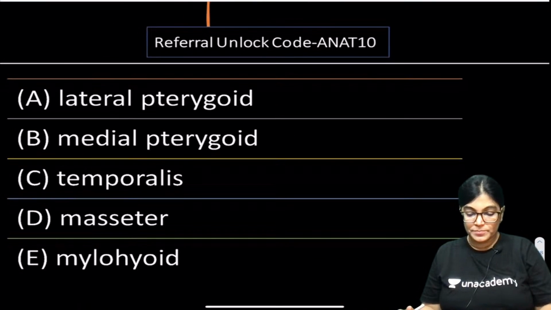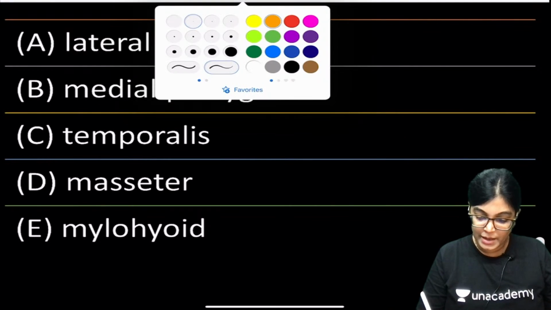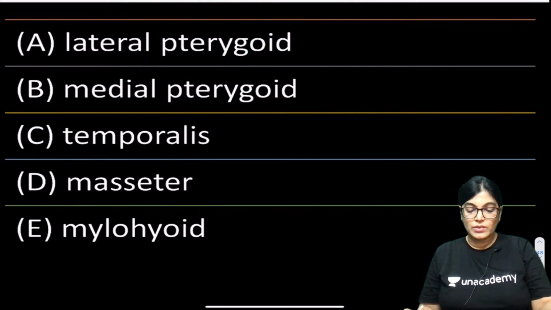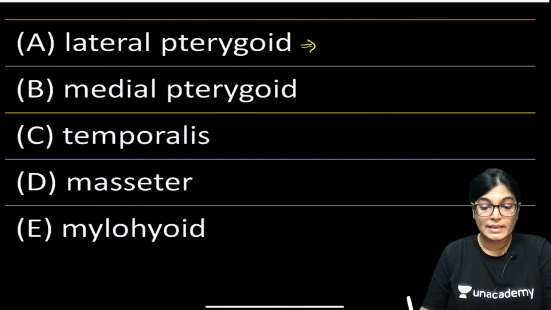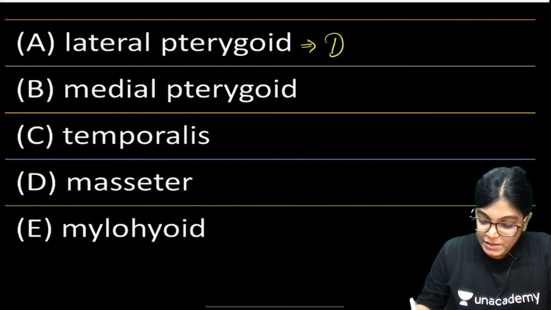So let me tell you the action of each muscle mentioned in the MCQ. One muscle was the lateral pterygoid, which we have just seen causes depression of the mandible, and also protrudes the mandible.